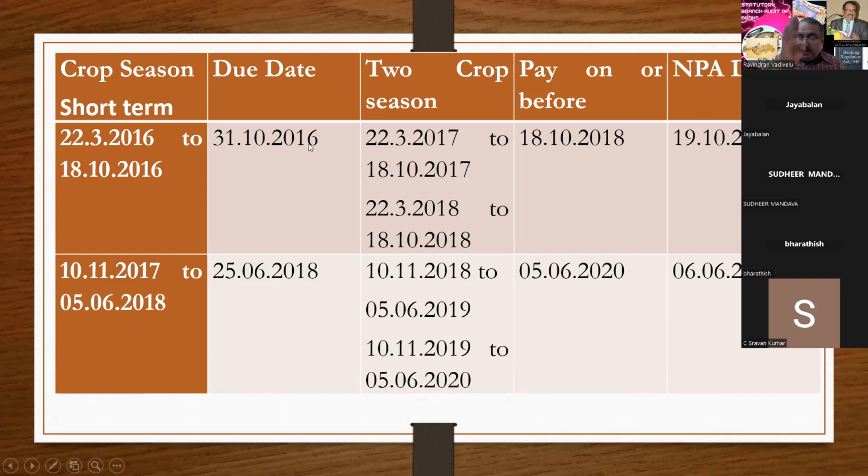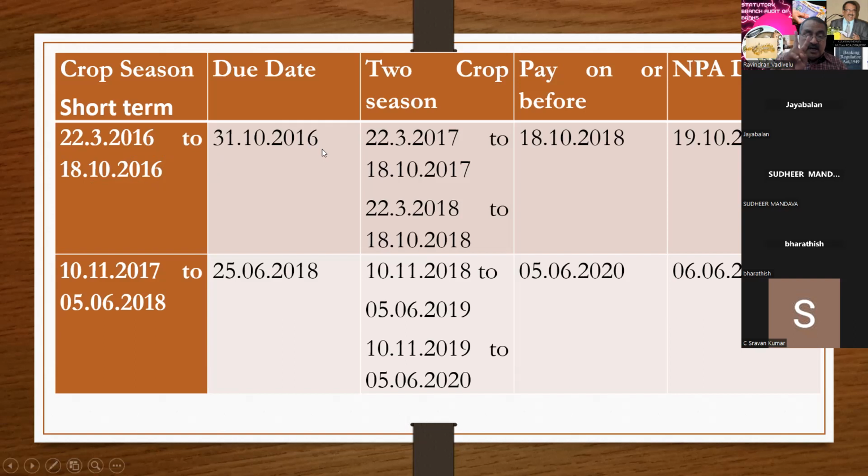With reference to identification of the due date for the short-term crop, you have to add two crop seasons which come after the due date. In the first example, 22-3-16 to 18-10-16 is the crop season, and as per the sanction letter, 31-10-16 is the due date.